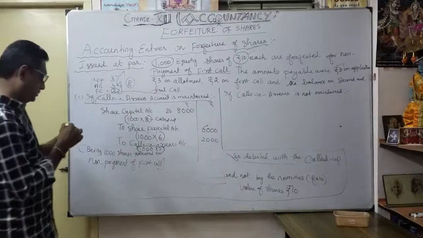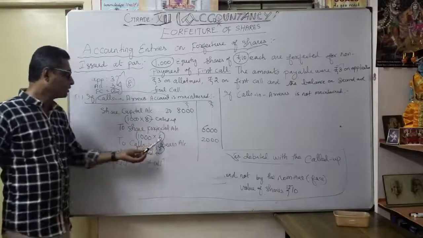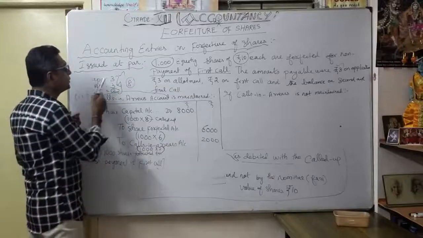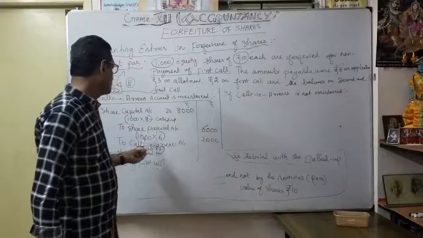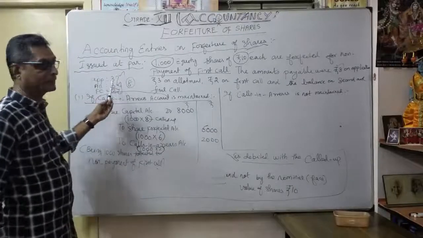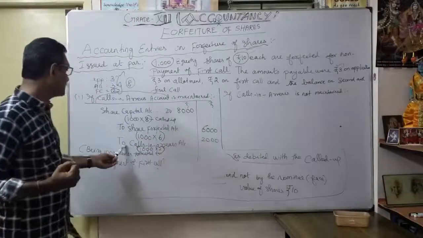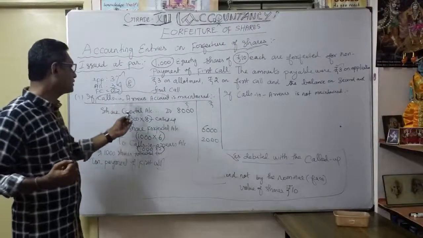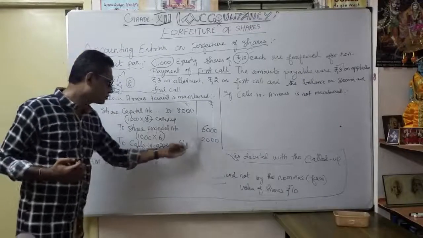Then to share forfeited account, this 6,000 rupees. How? 1,000 into 6. We call up to the amount paid by the particular shareholder. The number of shareholders, how much? 1,000 shareholders. They paid application, they paid allotment money, that's 6 rupees. The company will take over that money. So this is the default. When you maintain the calls in arrears account, you want to mention here to calls in arrears account 2,000.